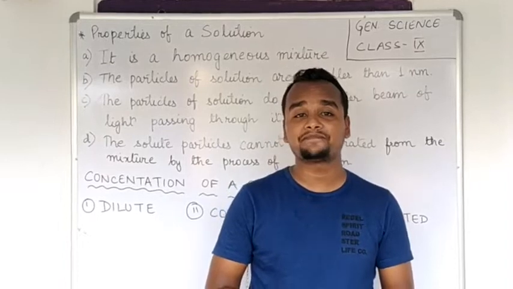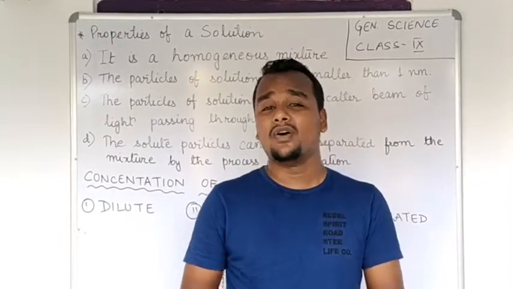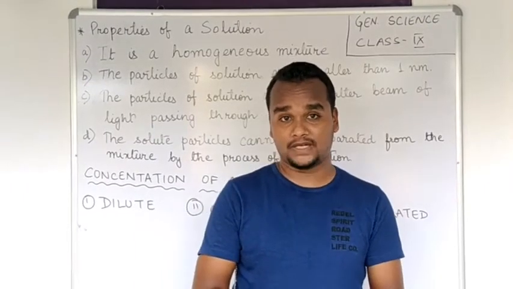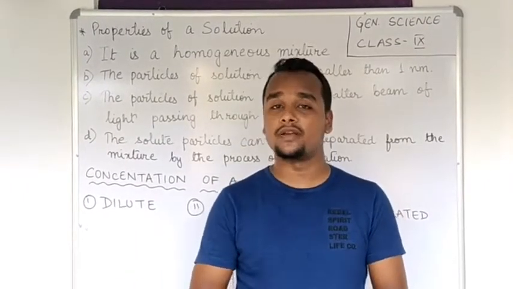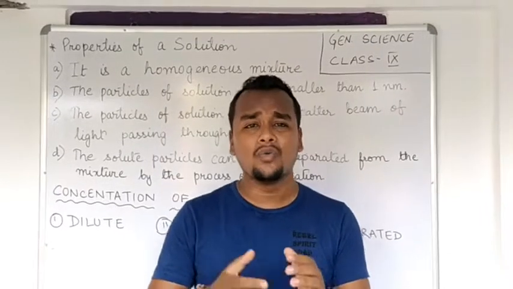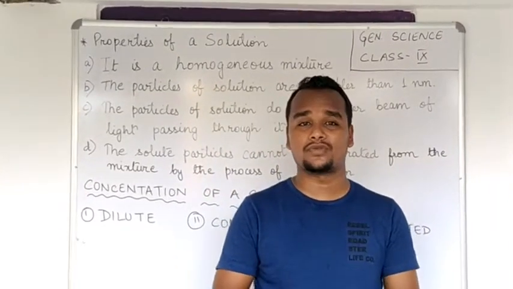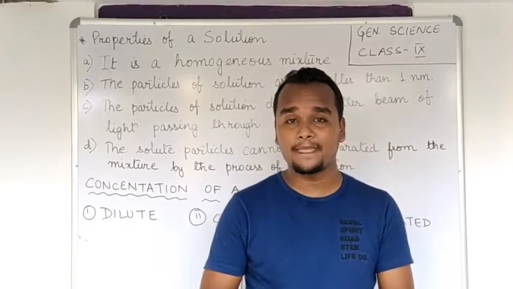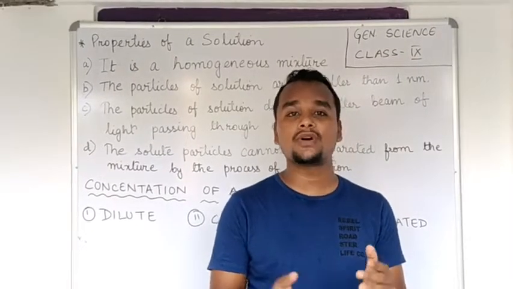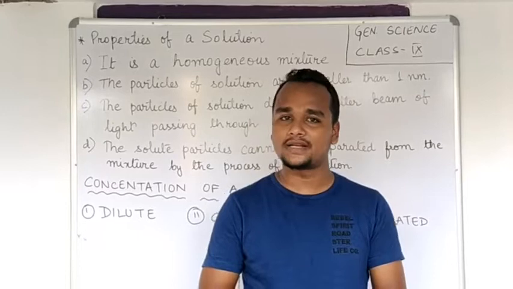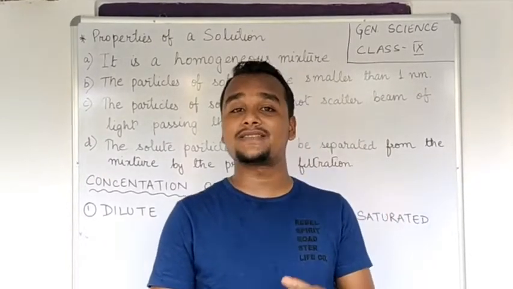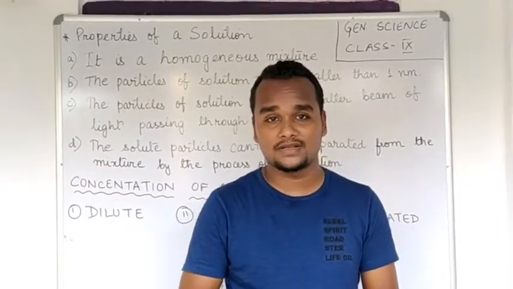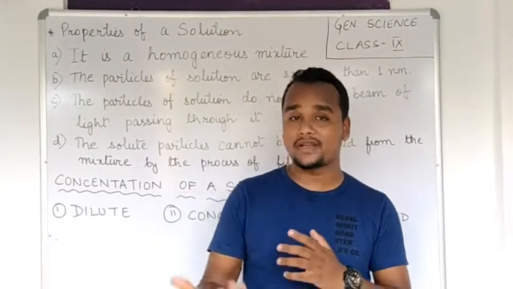As an example, if we make a solution of sugar, that is dissolving sugar in water, then which component will we need more? We will need water in more quantity than sugar. Sugar will be required in lesser quantity, right? So the one which is present in lesser quantity is the solute, and the one which is present in more quantity is the solvent. Okay, so I hope you all have recalled it.